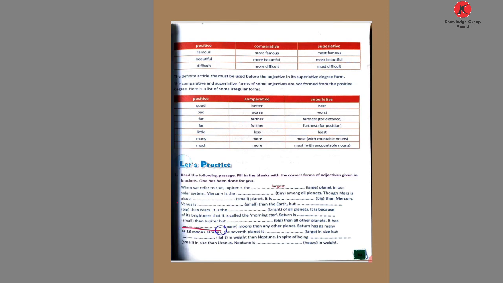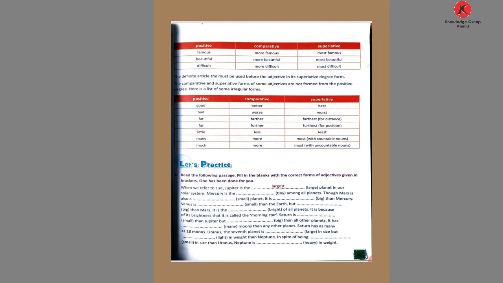Then the next. It has blank moons than any other planets. "Than" is used, and the word given is many. Many is the positive form, but the comparative degree is used. So what do we write? More. Why? More moons than. "Than" means comparative, so we write more, M-O-R-E. More than any other planets. Then Saturn has as many as 18 moons.